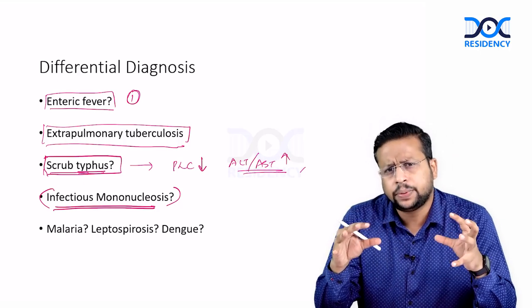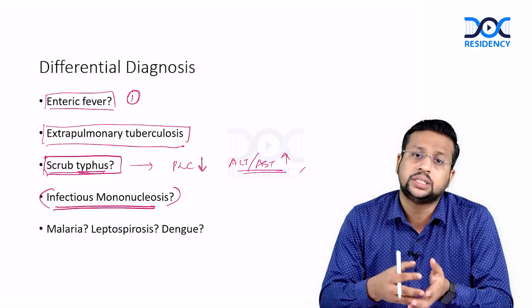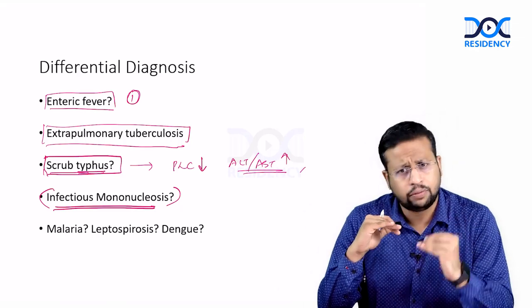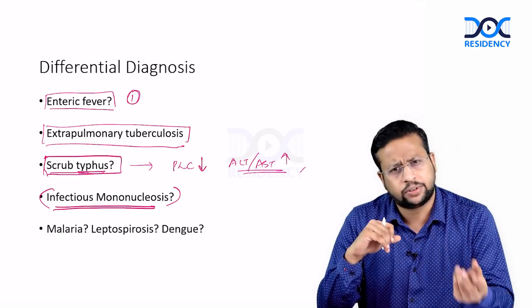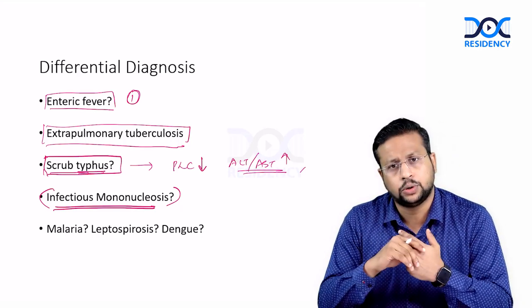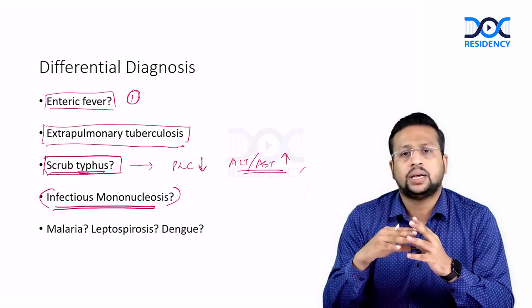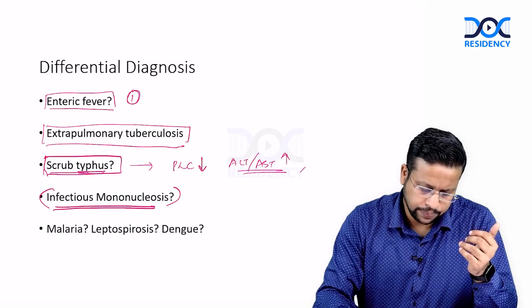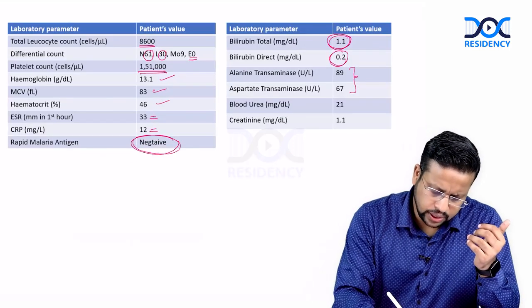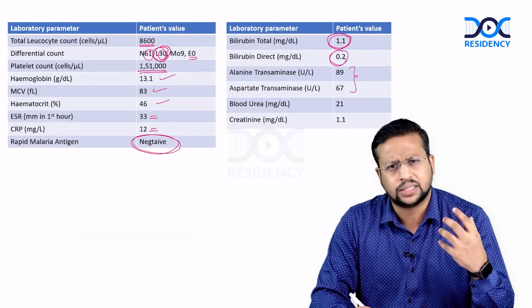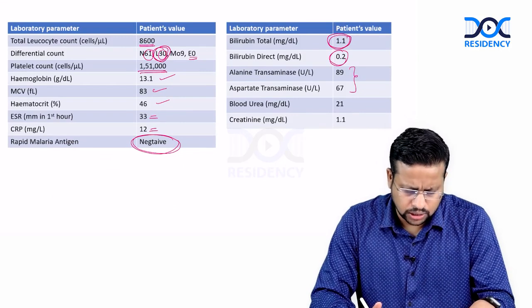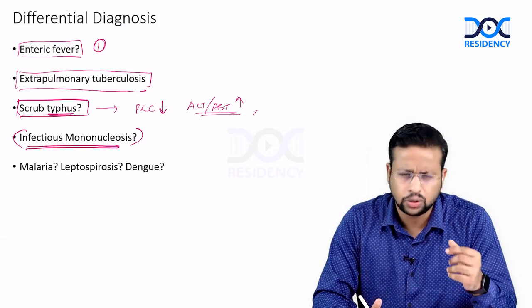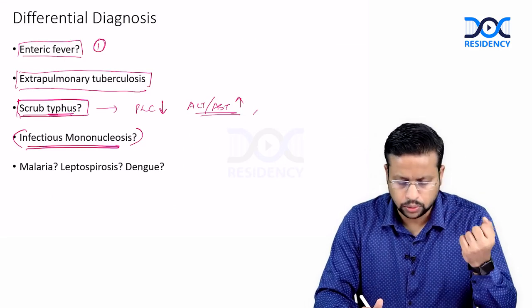But then in the peripheral smear or in the differential count, you see a lymphocyte predominance. But that is when you suspect. So you have a patient with fever and they have some transaminitis also, which is common in infectious mononucleosis, plus they have a lymphocyte predominance in the differential count. Here, even if the counts are normal, the lymphocyte percentage is only 30%. So that is not something that will favor infectious mononucleosis as a differential diagnosis. So IMN I will keep low in the doubt.